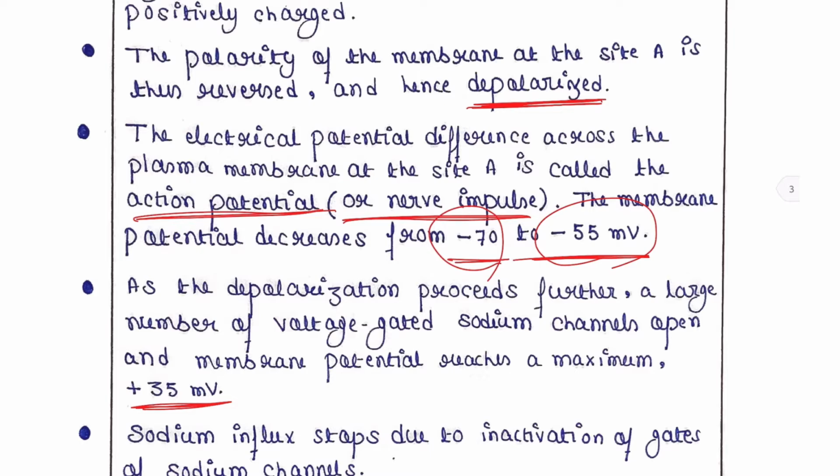That will make the cytoplasm more positive and the membrane potential reaches its maximum, that is plus 35 millivolt. So from -70 it was -55, then it will come to plus 35 millivolt.